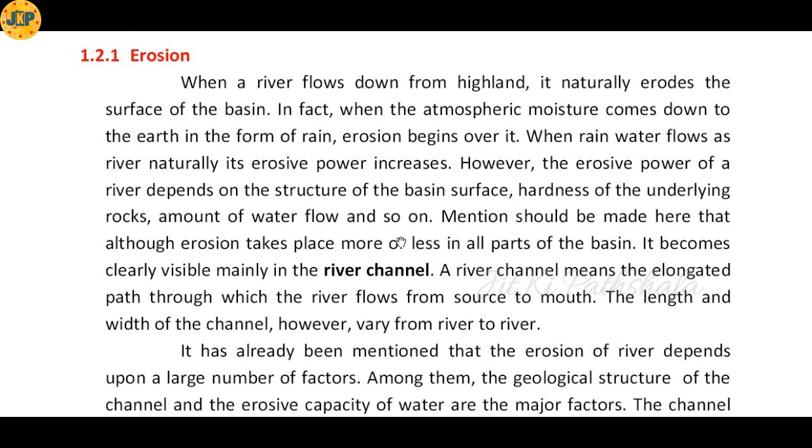But when the same river enters into the plain areas, the intensity of the water decreases. As a result, the erosive power of the river water also decreases. Okay, clear? So what we understood from here is that the erosive capacity of a river is high in the hilly region, but in the plain area the erosive capacity is generally low.